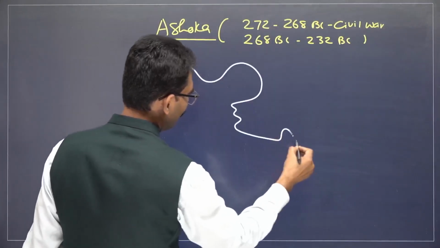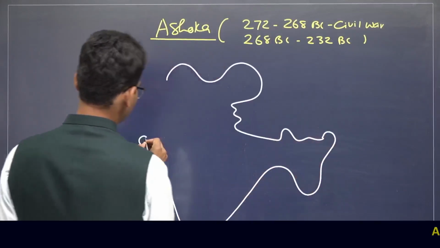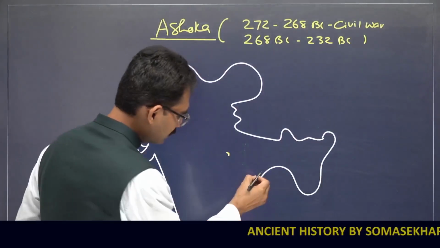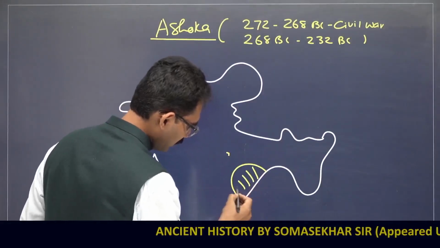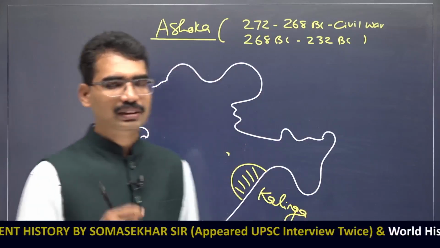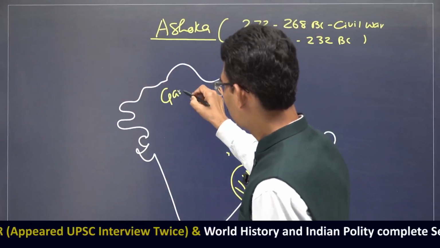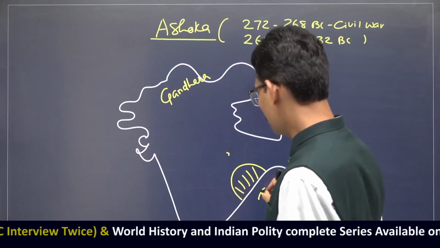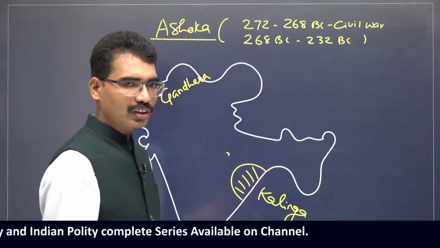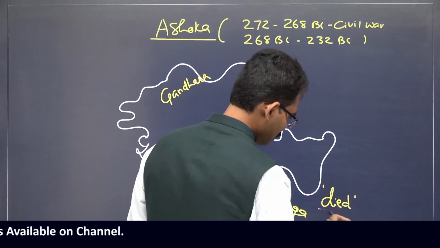When it comes to Ashoka, he did one major war. He conquered one territory. That territory is the Odisha region, that is known as Kalinga. Identify this. These are the ancient names for these regions. Like this region is Gandhara. This region is Kalinga. The Kalinga war took place. He conquered the Kalinga region, but he witnessed so many deaths.